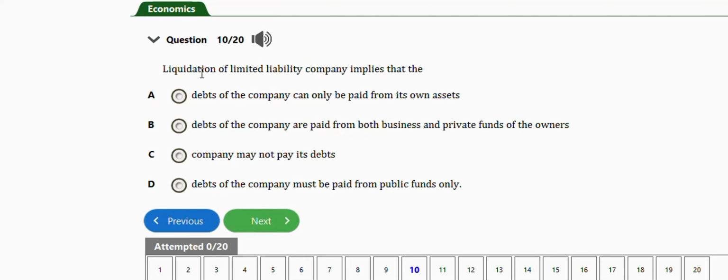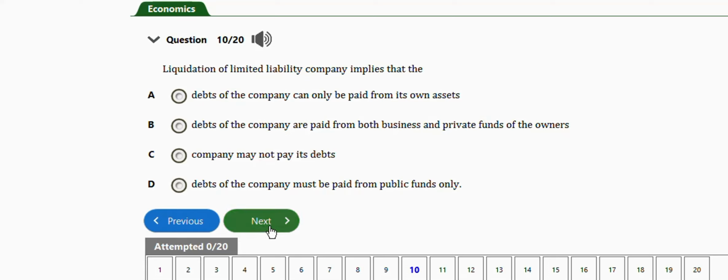It says liquidation of a limited liability company implies that the debts of the company can only be paid from its own assets. Debts of the company are paid from both business and private funds of the owners. A company may not pay its debt. Debts of the company must be paid from public funds only. The right answer is option A, very important. Debts of the company can only be paid from its own assets.